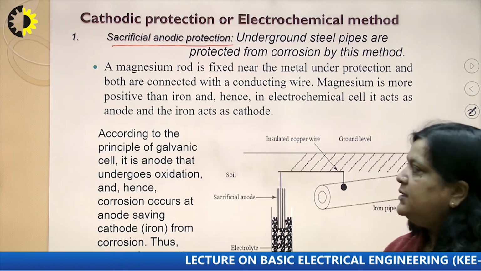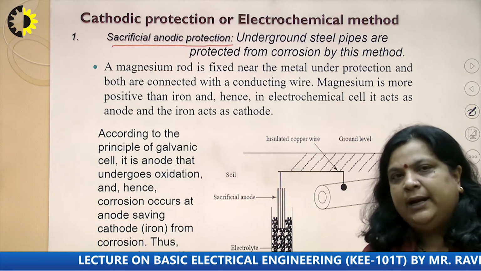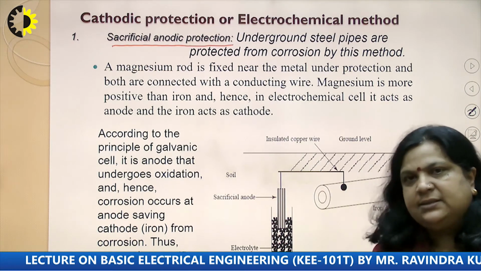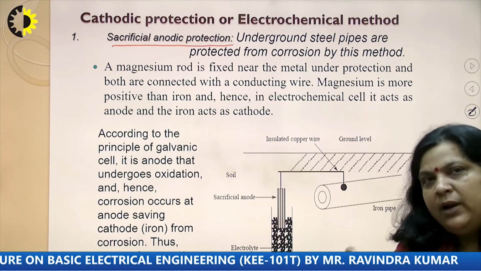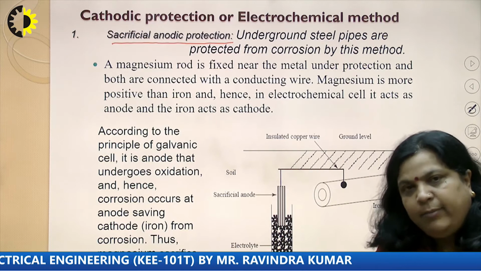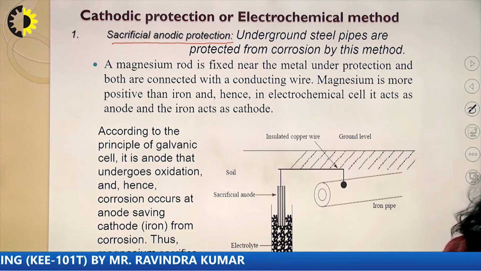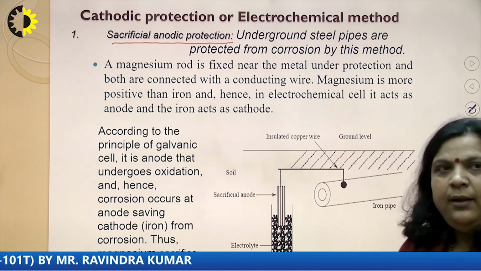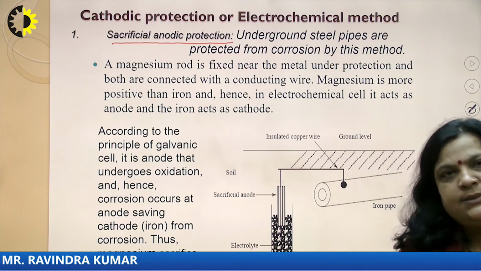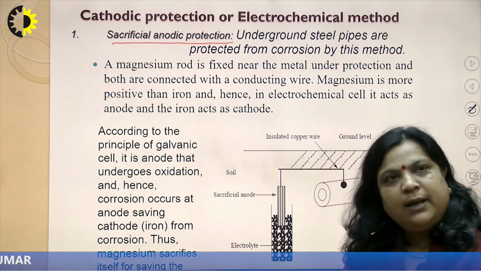According to this, we connect our metal with a more active metal and then complete the circuit. The more active metal works as an anode, so it gets corroded, and the other metal works as a cathode, so it always gets protected. For example, underground steel pipes are protected from corrosion by this method.